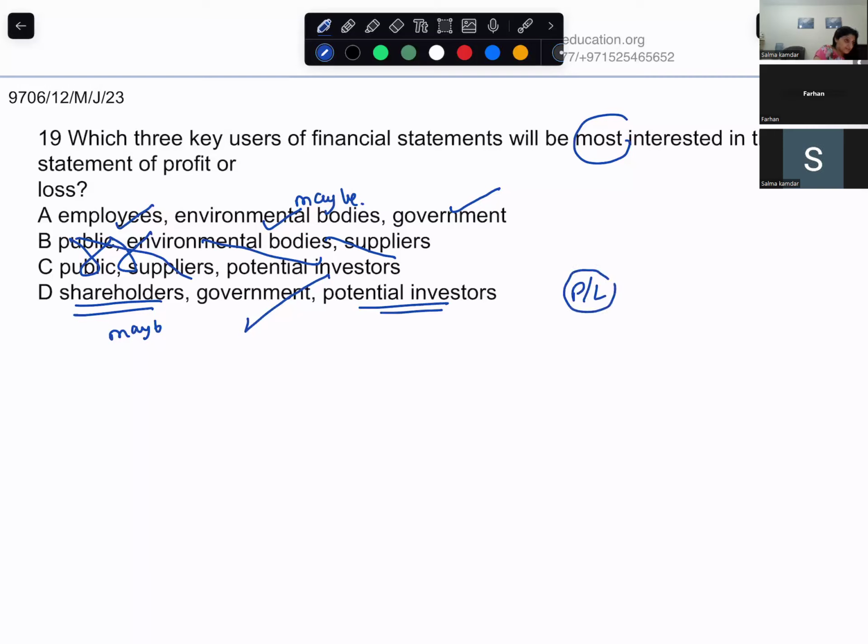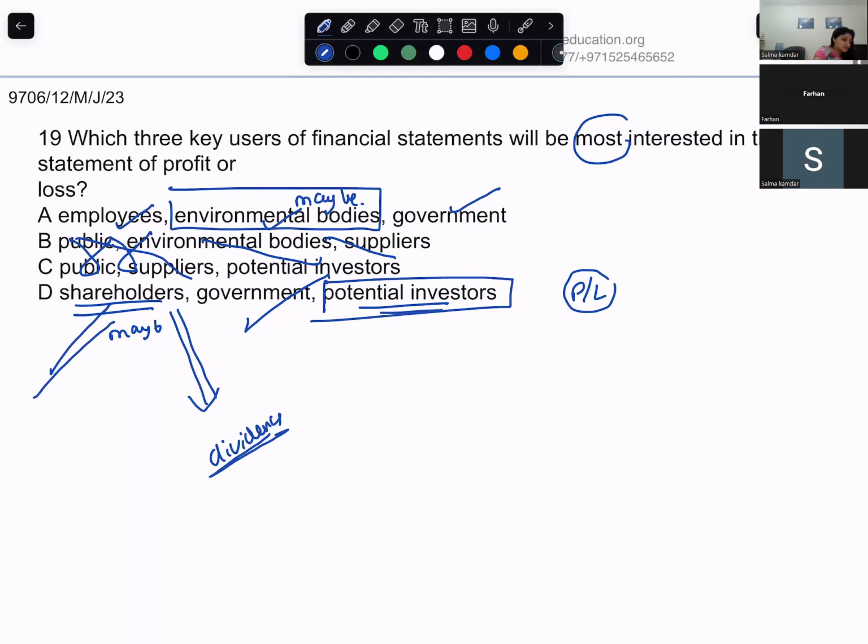They are interested in the return on capital employed. The shareholders are going to get dividends, so they will be interested. Now you have to see between environmental bodies and potential investors, who is more interested.